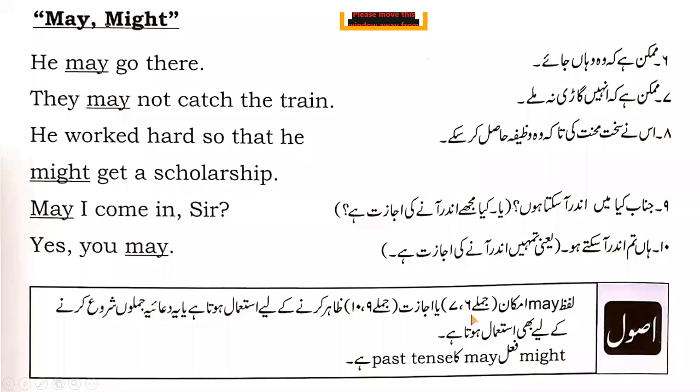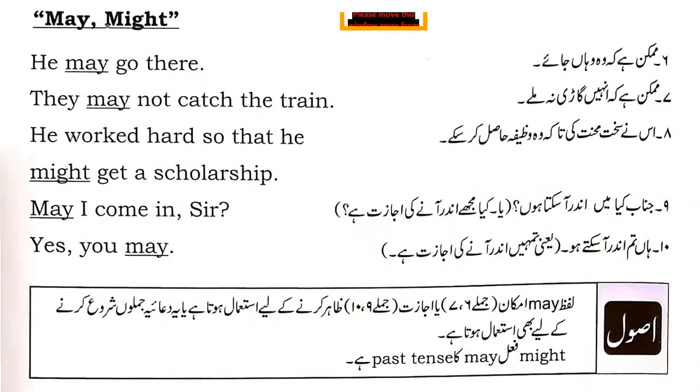लफ्ज में इम्कान या इजाजत. इम्कान means मुमकिन है, whatever I have told you. और सलाहियत या इजाजत के लिए भी इस्तेमाल होता है, या दुआइया जुमलों में भी इस्तेमाल होता है. ठीक है. Might is the past tense of may. Remember this thing. May is used in many places, and according to the sentence we have to translate it into Urdu.